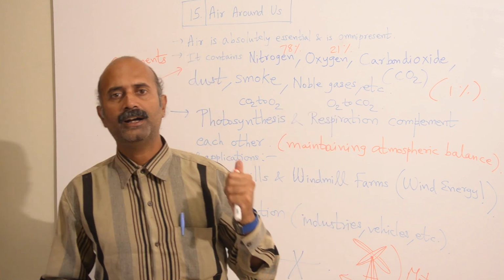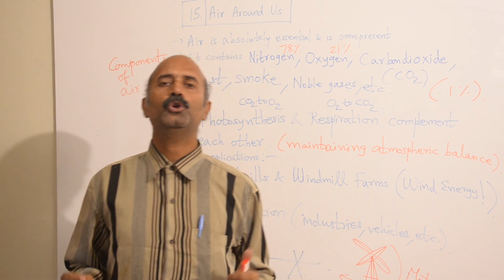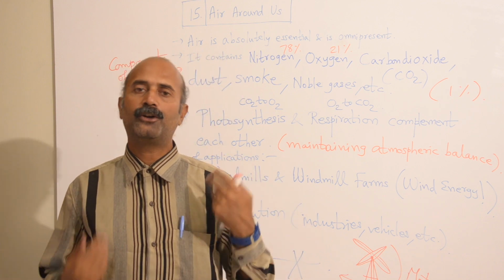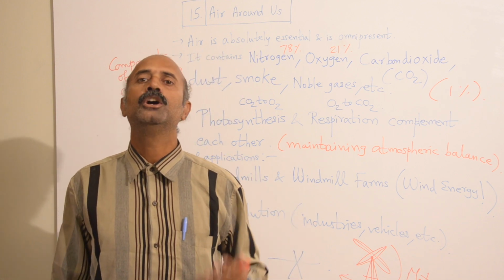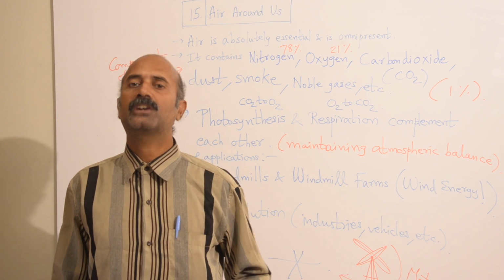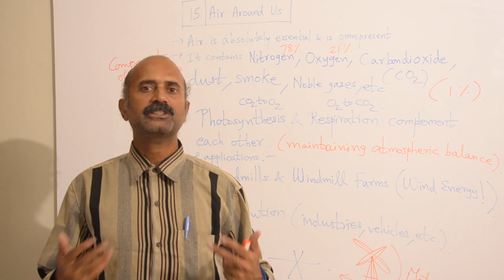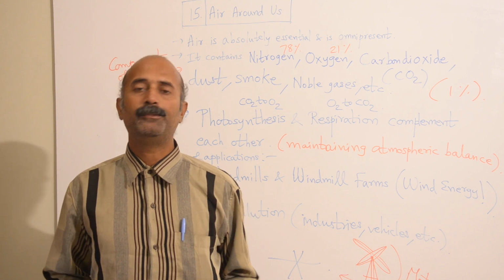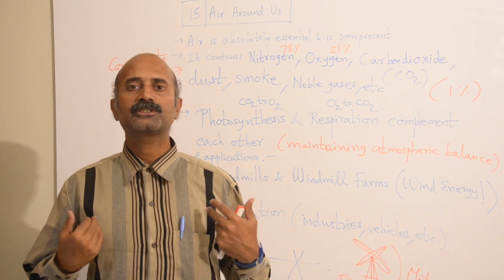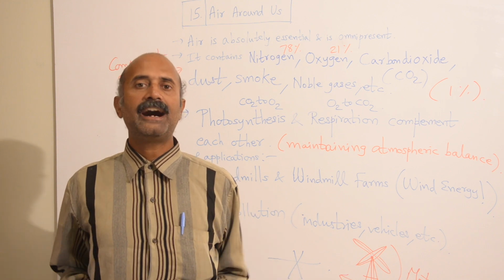But let's work on it. Nevertheless, we all should make sure that we don't pollute the air or the atmosphere. Not only us, all the living organisms will benefit by breathing in clean air and giving out clean air. That's why air pollution has to be controlled, and we should never pollute natural elements, especially air, because that's absolutely crucial. Without air, we cannot even survive for more than 10-15 minutes, not even half an hour.